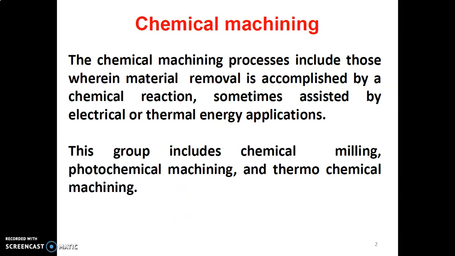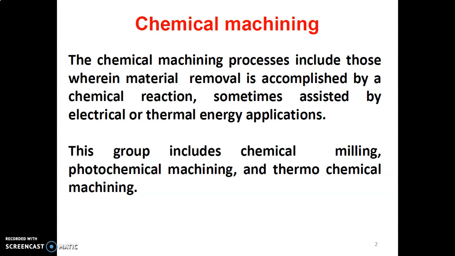What is chemical machining actually? The chemical machining process includes those wherein the material removal is accomplished by chemical reaction, as we discussed in the last machining process, that is the electrostream drilling process. In that, it's a hybrid process, a combination of the electro-discharge machining process and the electrochemical machining process.